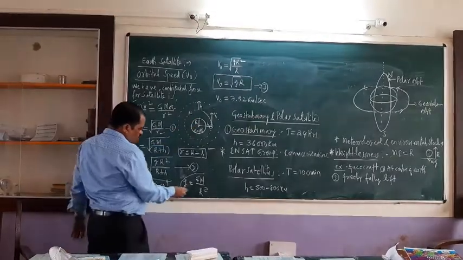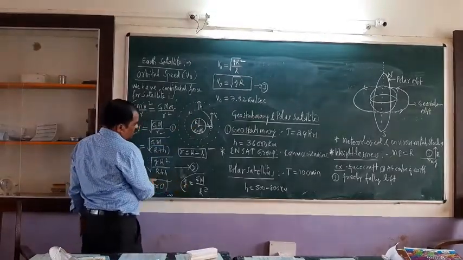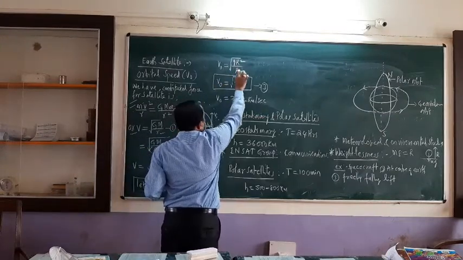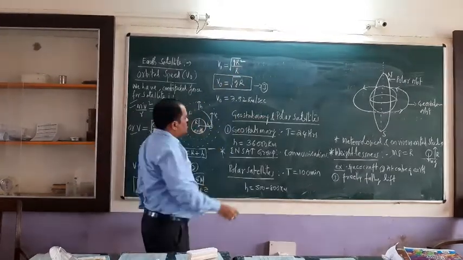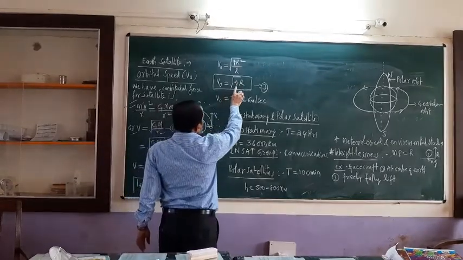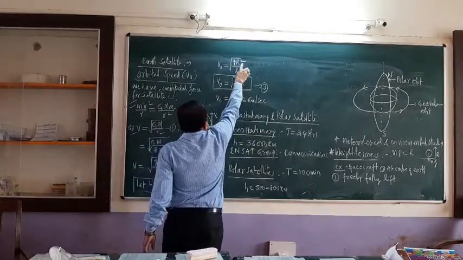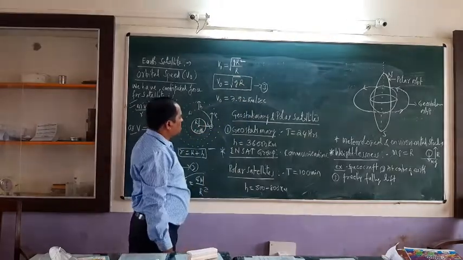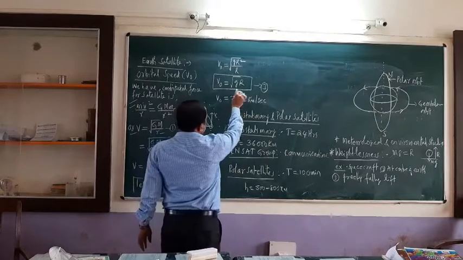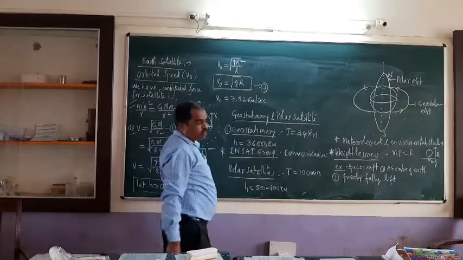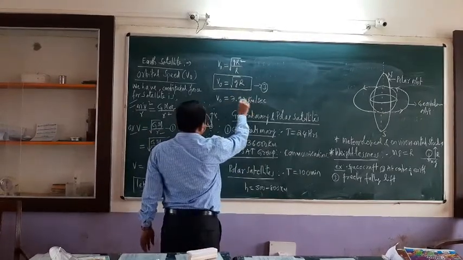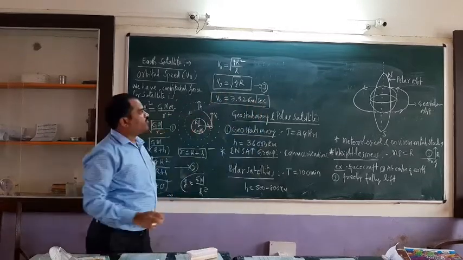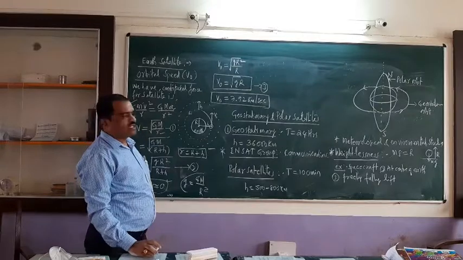So what does this equation become? This equation becomes v0 equals square root of gR² divided by R only, because h is 0. So R gets cancelled, and g into R remains: v0 equals square root of gR. Substitute here g equal to 9.8 and R equal to the radius of the earth. Then how much will you get? v0 is equal to 7.92 kilometers per second.